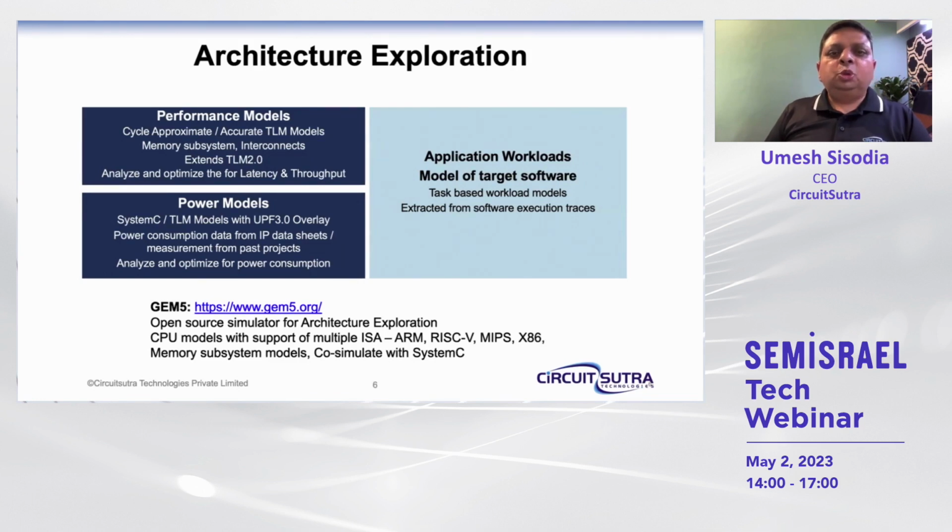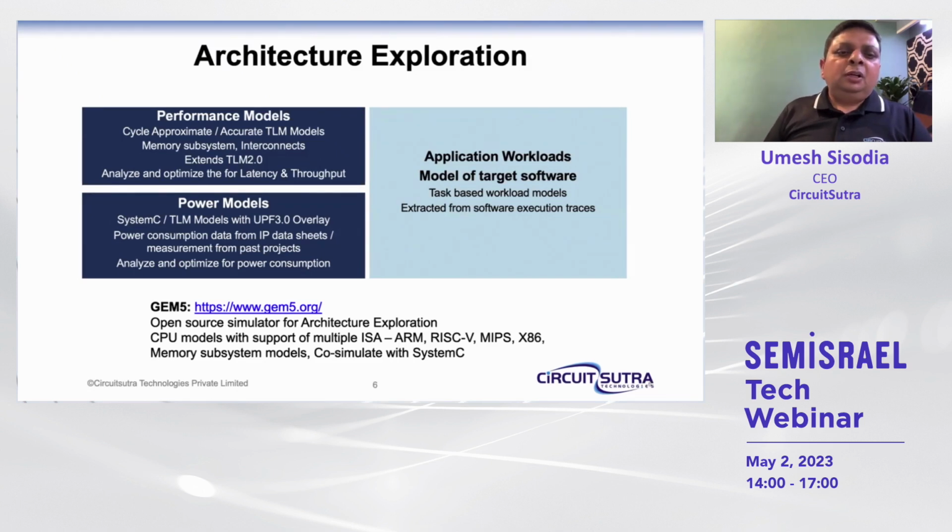We need to identify the portion of the design which could become a bottleneck for the data flow and data processing, for example, memory subsystem and interconnects, etc., and develop the models of these components at a cycle approximate transaction level or cycle accurate transaction level, through which we can more accurately measure the latency and throughput. So we can run the application workload on top of these models. The application workload is specific to a certain application. We can run it and try to see how much will be the latency and how much performance can be achieved. And accordingly, the architecture of the chip can be tweaked to achieve the numbers.